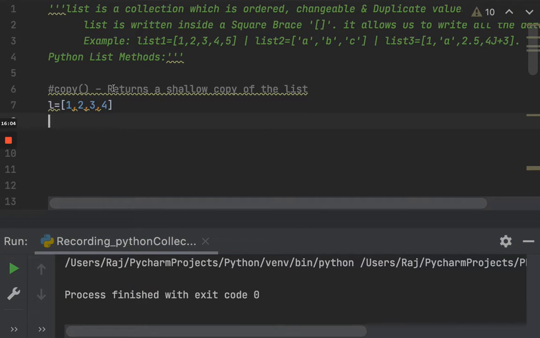Okay, so now let's look into copy. Copy returns a shallow copy of a list. So what does a shallow copy mean? A shallow copy is basically used when a new instance type gets created and keeps the values that are copied in the new instance. The shallow copy is used to copy the reference pointers just like it copies the values. So do not get confused. It's just an inbuilt method which copies, like doing a right click and a Control V kind of stuff.